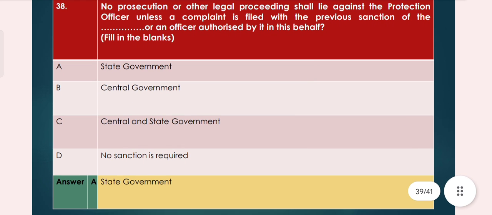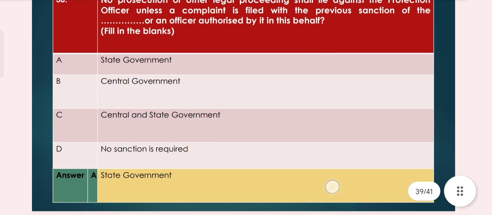So question number 38. No prosecution or other legal proceeding shall lie against the protection officer unless a complaint is filed with the previous sanction of the dash or an officer authorized by it in this behalf. So option A, state government. Option B, central government. Option C, central and state government. Option D, no sanction is required. So option A, state government, is the right answer.